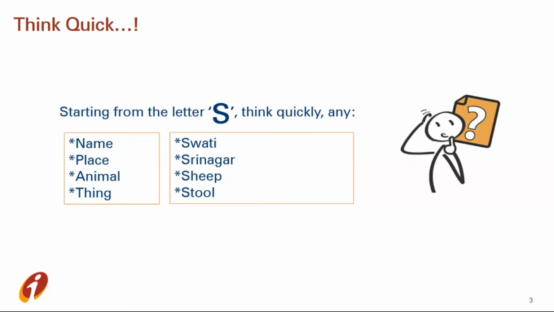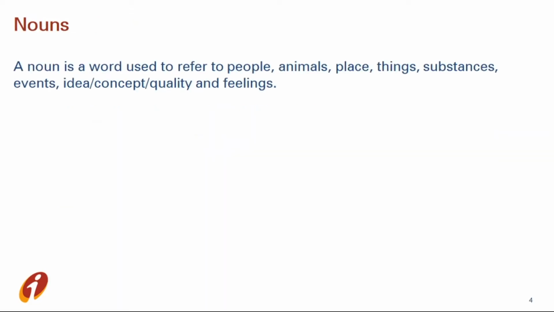So the name of a person, name of a place, name of an animal, name of a thing, that is actually called noun. So let's see noun in detail. A noun is a word used to refer to people, animal, place, things, substance, events, concept, quality, and feelings.